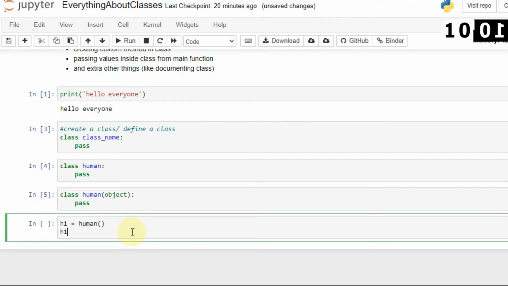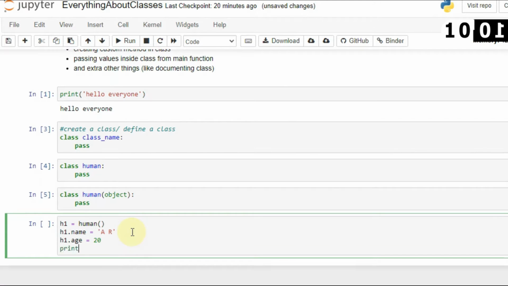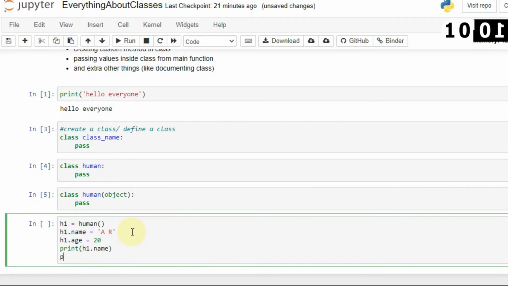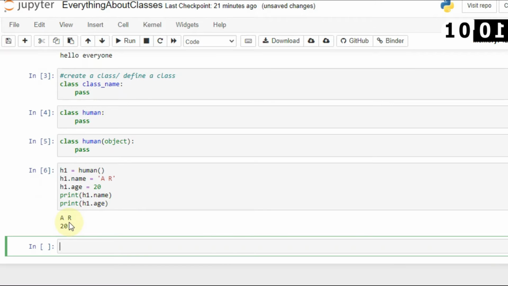Now let's say I create new attributes for the object. I will say h1.name is equal to AR. Now I will also say h1.age, and age will be 20. And now when you print h1.name, it will print AR, and if you print h1.age, it will print 20. So let's run this and let's see. Here you can see AR and 20.